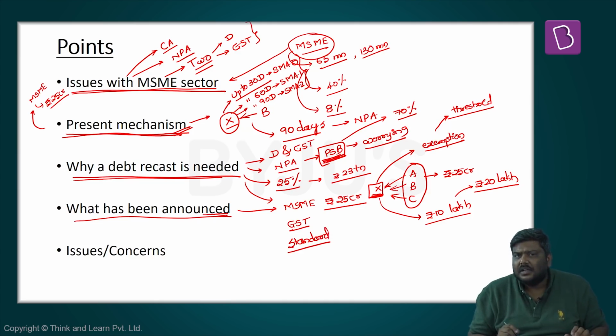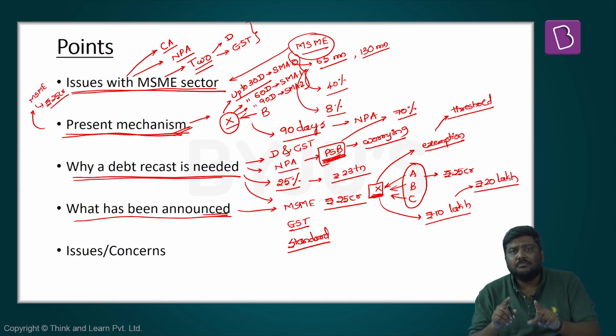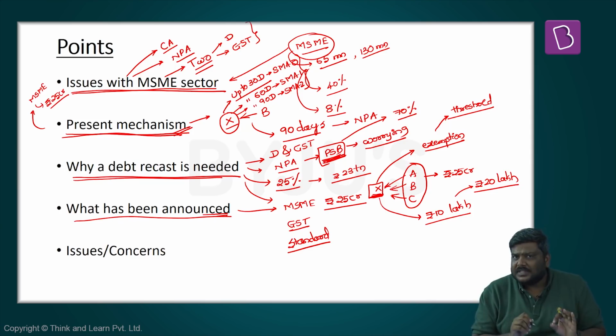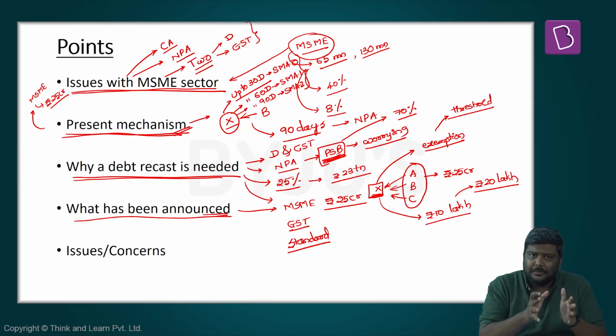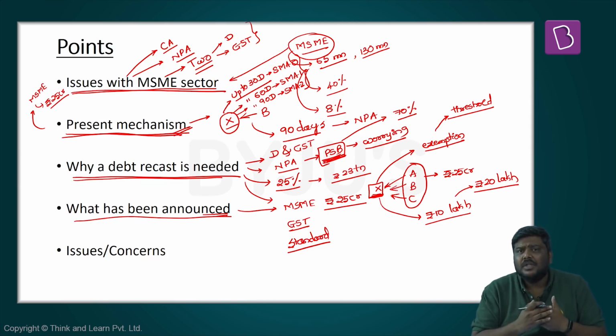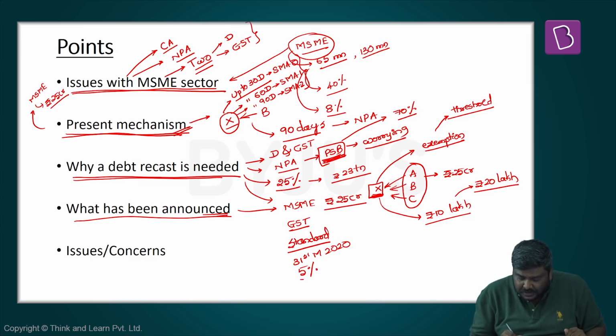As already mentioned, if the repayment doesn't happen for a period of 90 days, this particular account will be classified as a non-performing asset. Now, the guidelines basically say that if it is under default, that is, the owner has not repaid the loan or an EMI, but still the classification of this particular account is standard asset itself, then this will be eligible for the debt recast under this particular program. Fourth, this particular debt recast has to be implemented by the end of 31st March 2020. Fifth, a further extra provisioning of 5% has to be provided.